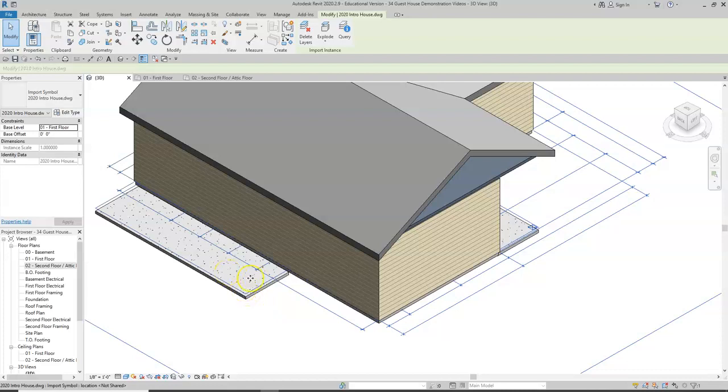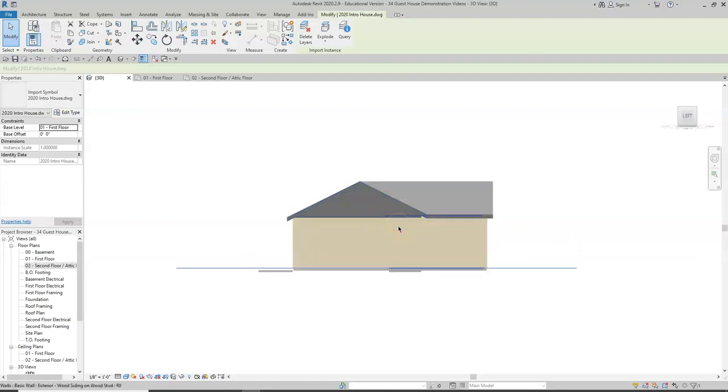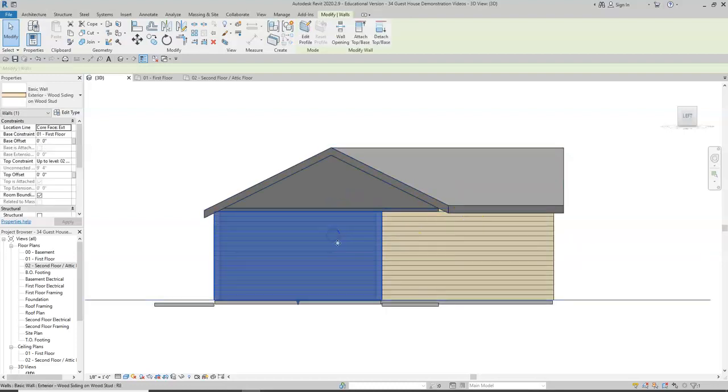Finishing out the structure for our residential home, we will add an exterior wall to the attic floor level to fill in the space between the porch area all the way to the back of the house. Now there's two ways to do this. We can edit the wall of the first floor level, and we can trace in the boundary over the porch, and that will make the wall complete. Or we can do another method as well, which I'll teach you here.